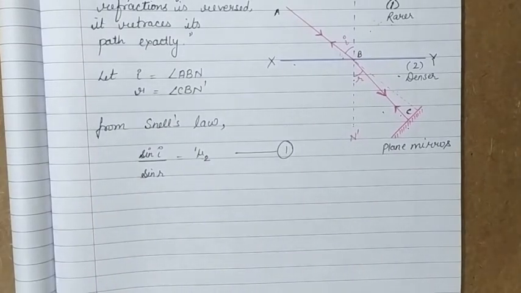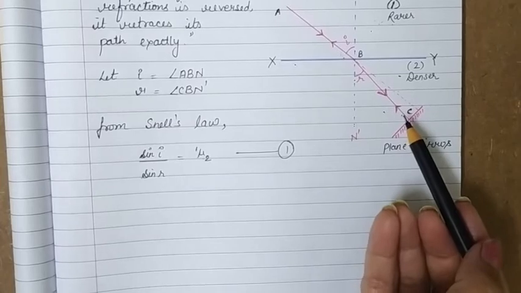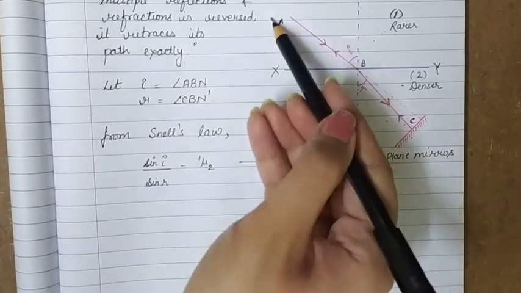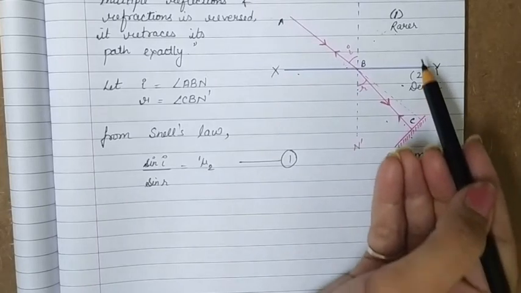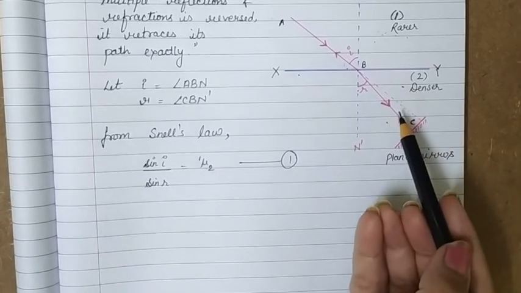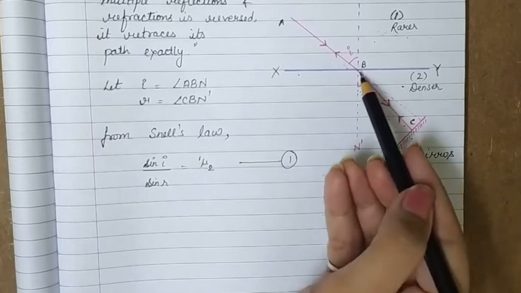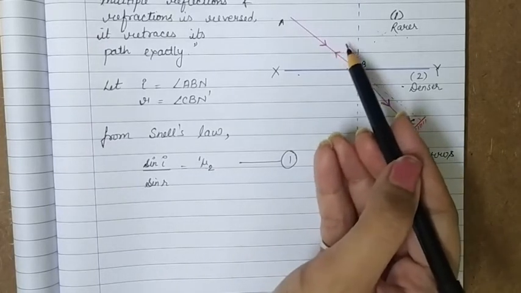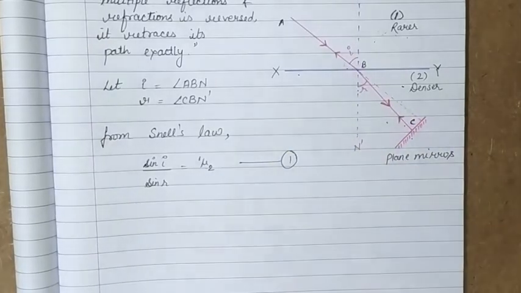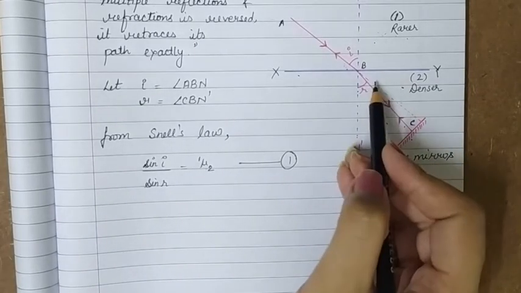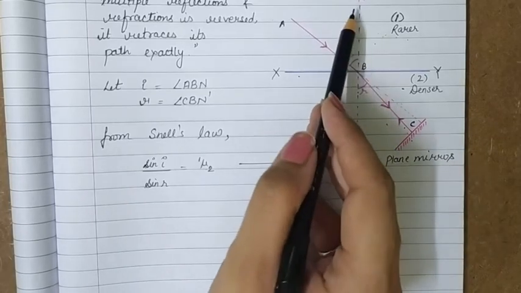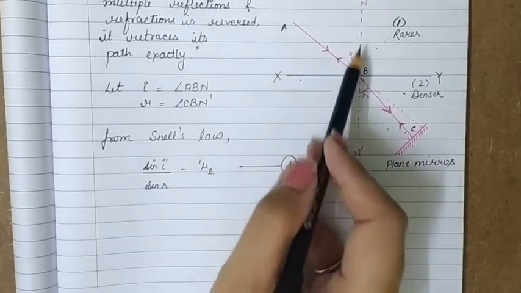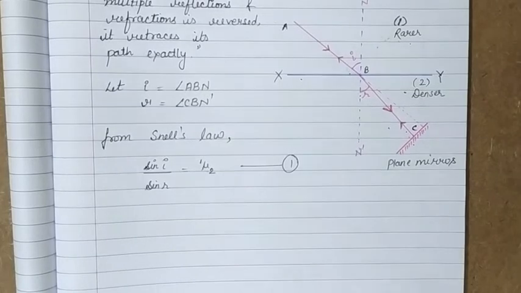Now for the reversed ray, the ray that is moving from C to B and B to A, it is going from denser to rarer medium. Then in that case the ray will bend away from the normal, and here the angle of incidence will be R, that is CBN dash, and the angle of refraction will be ABN, that is I. So now the angles also get reversed.